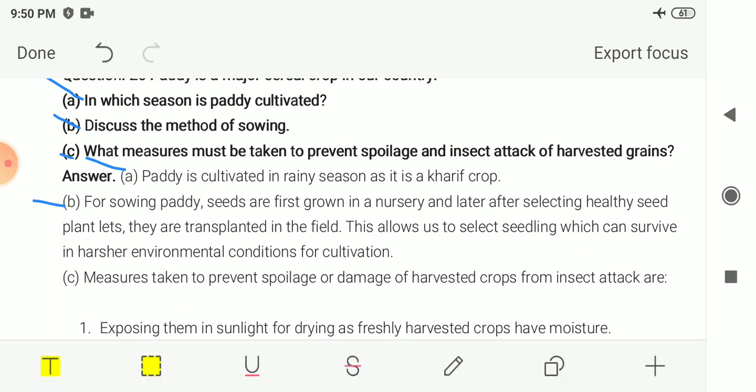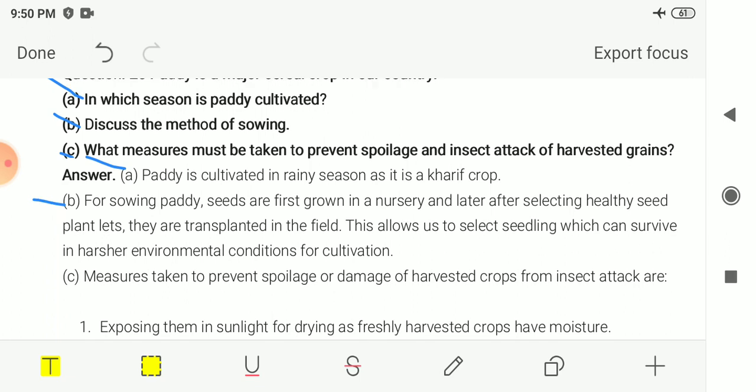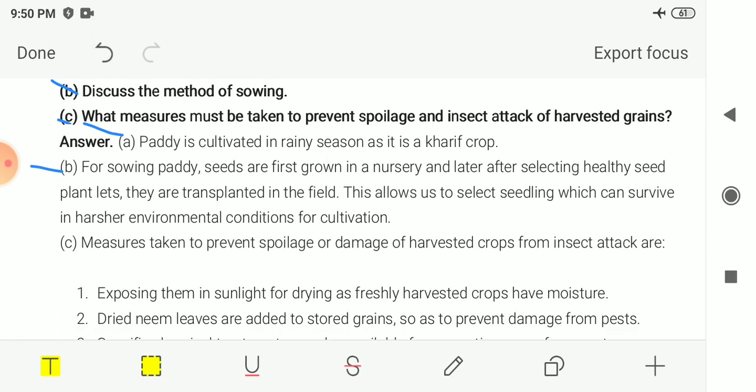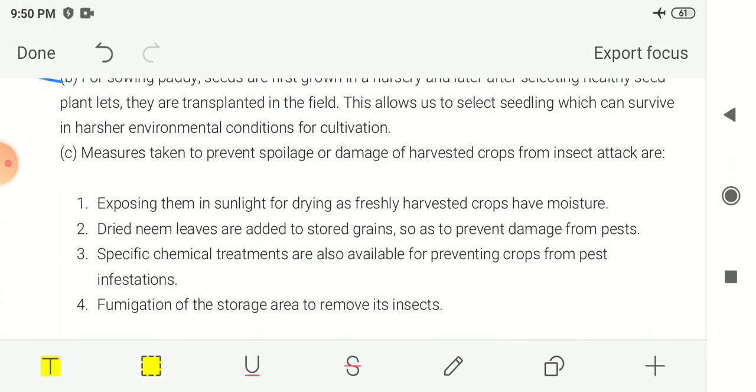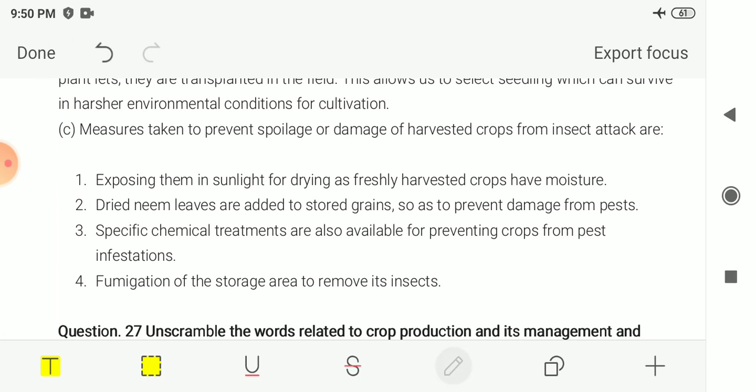And the last question is, what measures must be taken to prevent spoilage and insect attack of harvested grains. So these are some of the steps by which you can prevent the spoilage or damage of the crop.